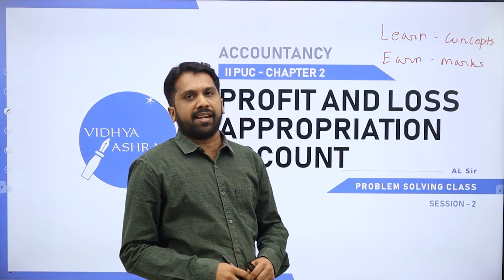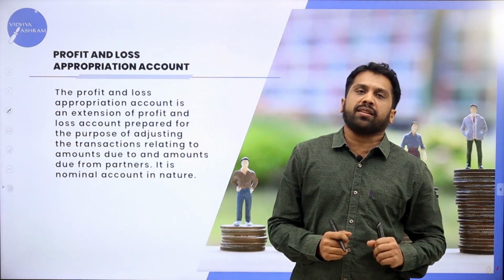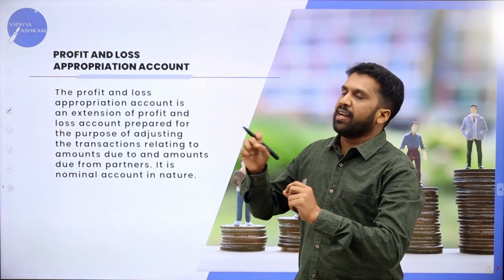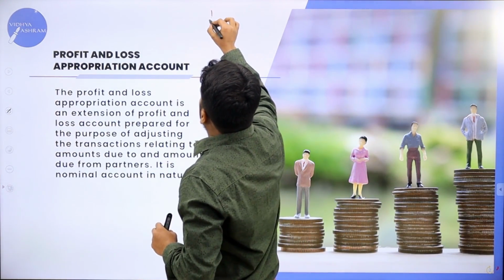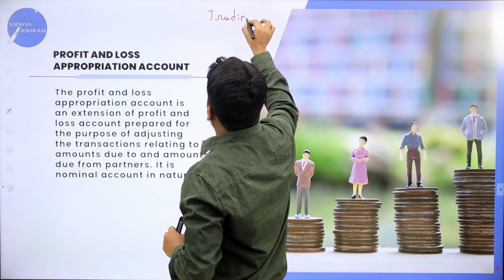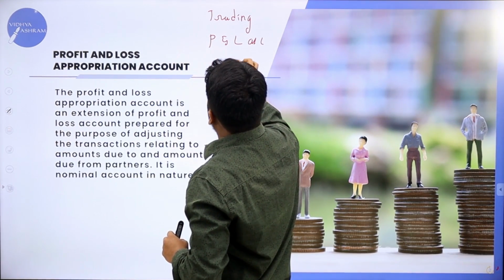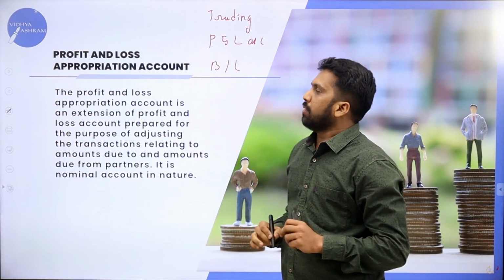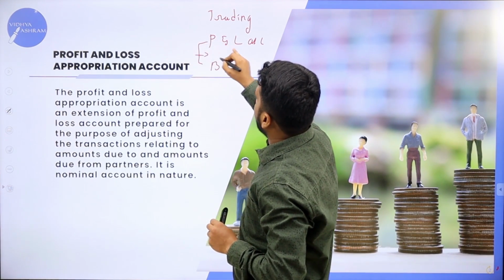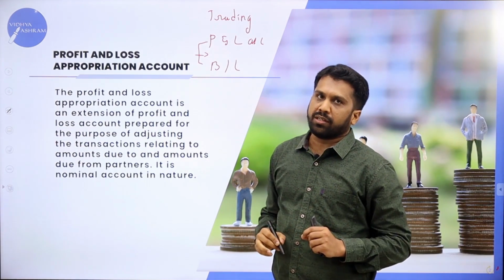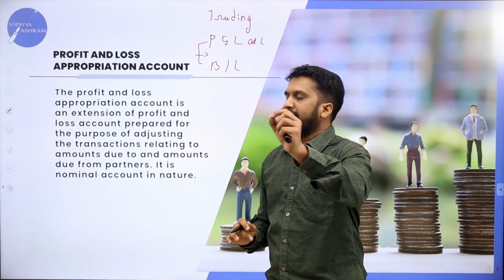We'll go to the next slide. Profit and loss appropriation account. What is profit and loss appropriation account? When we will prepare it, how to prepare it, we will get to know. Now, you know what is trading account, profit and loss account, and we prepare balance sheet. Now, P&L appropriation comes in between P&L account and balance sheet. What is P&L appropriation? Now, I'll go with an example.